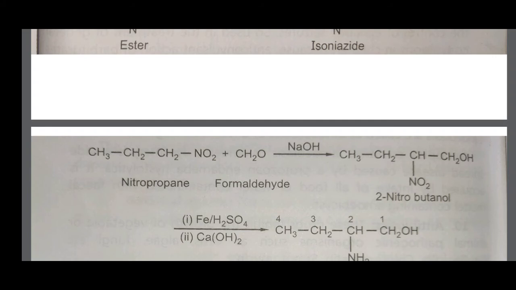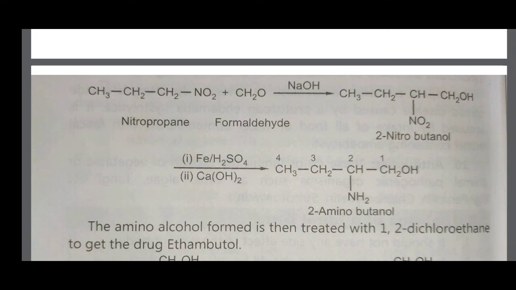Nitropropane and formaldehyde in the presence of alkali, that is NaOH, form 2-nitrobutanol. Therefore, for increasing one carbon atom, the reaction with formaldehyde is used: nitropropane reacts with formaldehyde to form 2-nitrobutanol. Then this 2-nitrobutanol undergoes reduction in the presence of iron and H2SO4 or catalytic hydrogenation to form 2-amino-butanol. So the synthesis of ethambutol contains two steps.